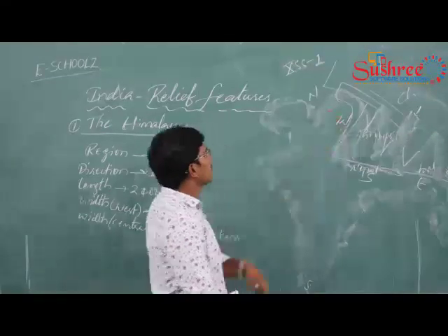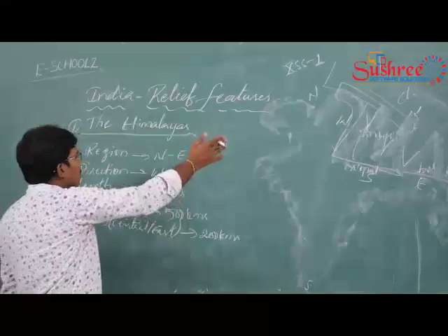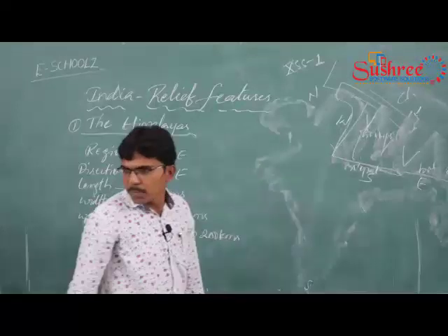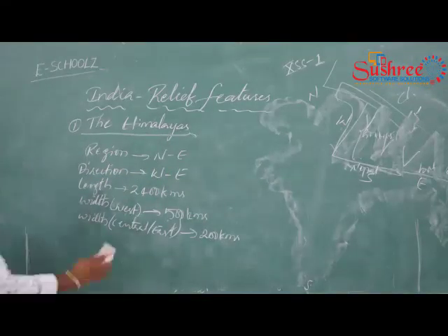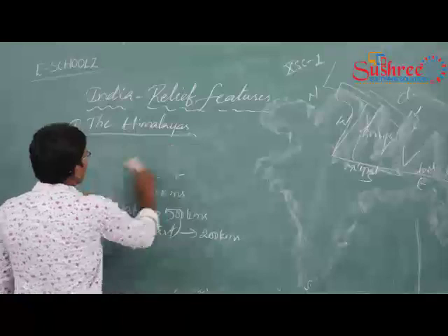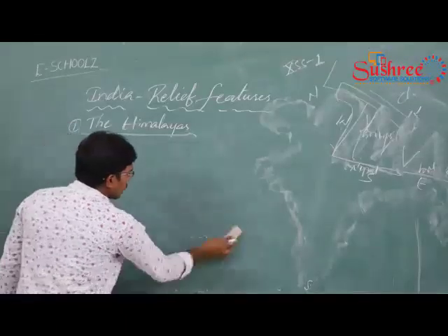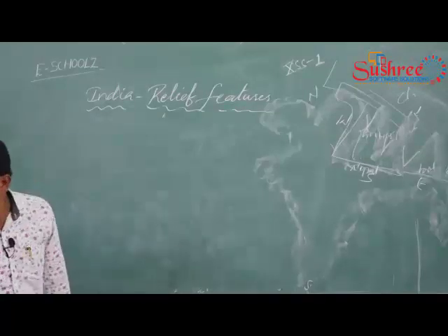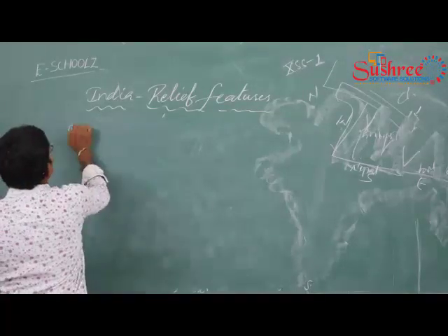Okay, so let me discuss about the western part of the Himalayas. Those were called as Greater Himalayas. So what were the Greater Himalayas? Just listen here. So the first part, or the western part, is the Greater Himalayas.